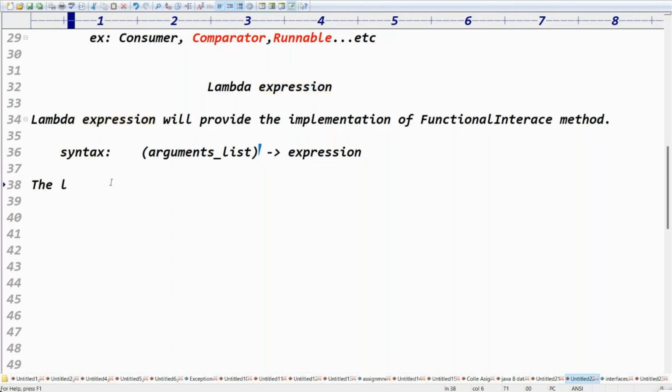But the lambda will take any number of arguments. Lambda will take how many arguments, one argument or multiple? Any number of arguments, but only one expression. The lambda can take one argument or multiple arguments.